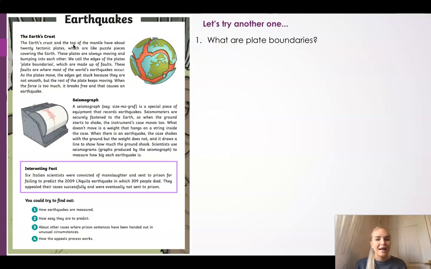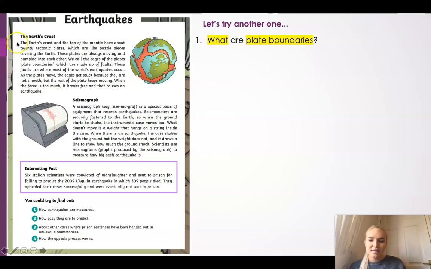What are plate boundaries? Well, my keywords here: what. I know I'm looking for a thing, an object maybe, or a reason, or something else. But also, is "are" a keyword? Does "are" tell me anything that I need to find? No, it doesn't, does it? That's just a bit of fluff. But another keyword is plate boundaries. So I'm looking for the words plate boundaries, and I'm also looking for what they are.